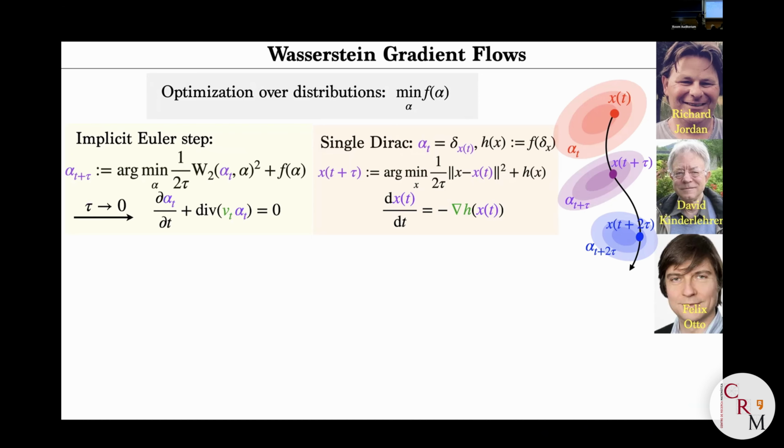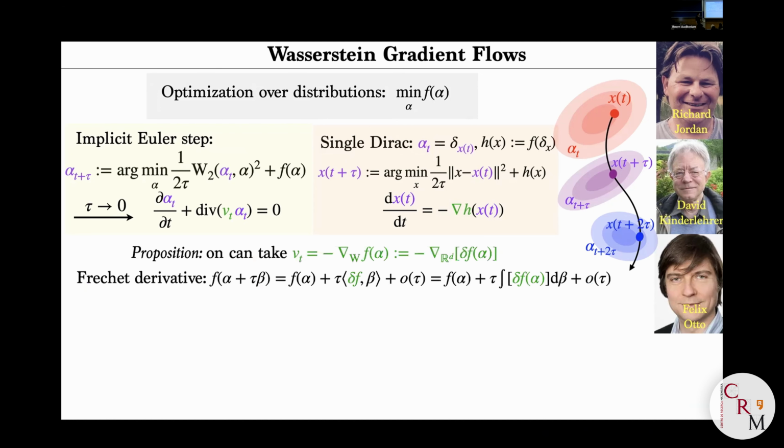Of course, here there are some hypotheses. I'm just making as if everything was rigorous, but under some reasonable hypotheses, this evolution alpha t would be described by a Lagrangian vector field V that would satisfy this continuity equation. So exactly as in the question that was asked by Eric and by others, of finding a vector field V, here you can ask your question, what could be a vector field V? It looks very complicated. The good news is there is a very simple candidate for the vector field V, which is called the Wasserstein gradient.